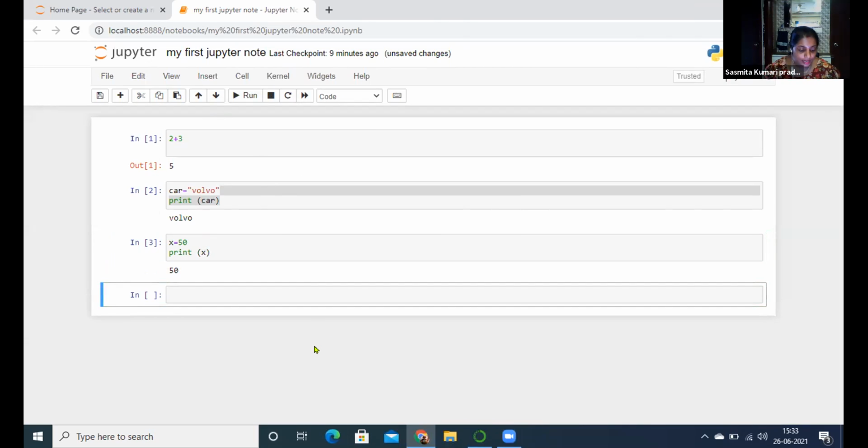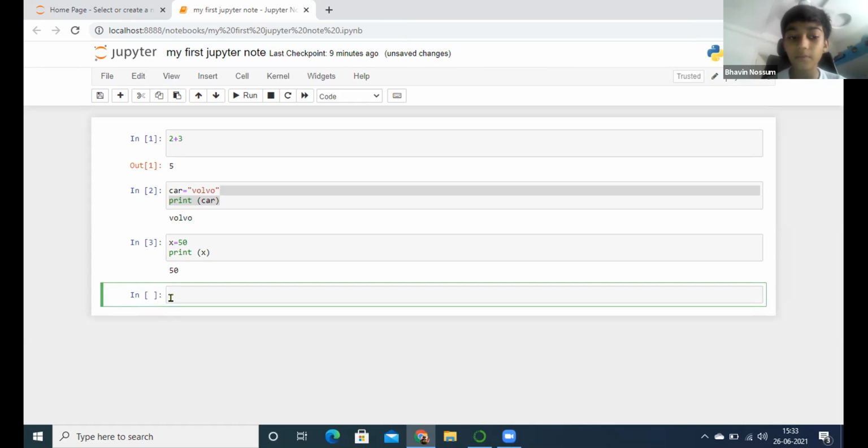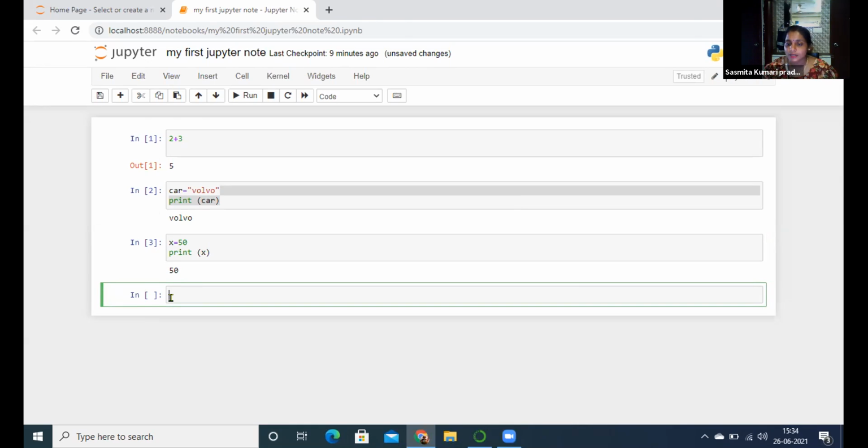Next question. Display the sum 5 plus 10 using variables X and Y. This is your third question. You will stop there now. First you complete this question's answer. I will tell the question. Display the sum of 5 plus 10 by using two variables X and Y. Means what will you take? Pranshu, you tell me what he will write.